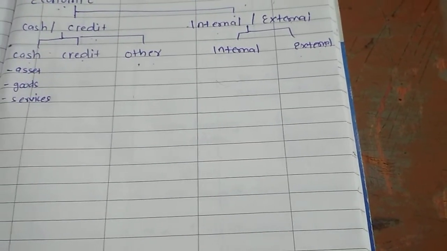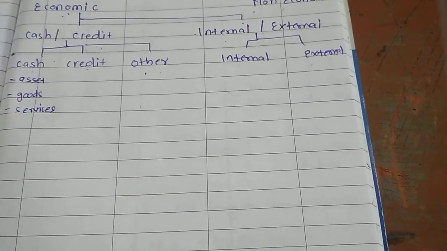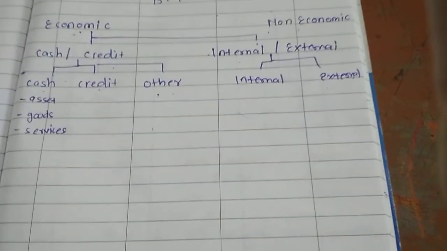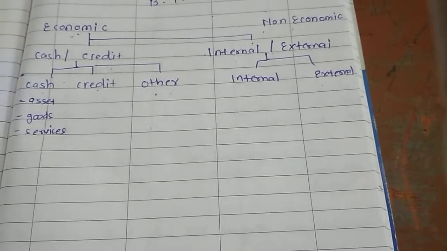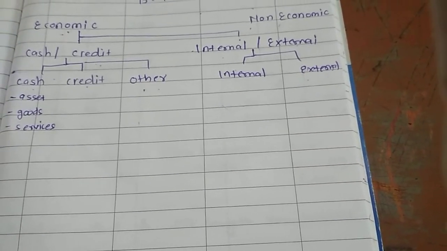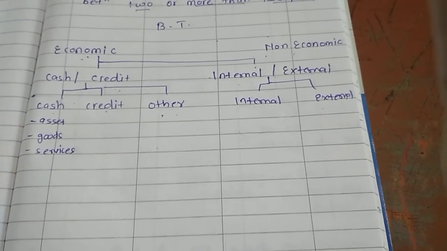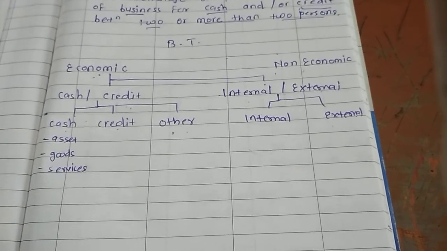उसमें कोई third party involved नहीं है, ठीक है, जो भी है वो internally है. So depreciation, this is also the example of internal transaction. So economic transactions are classified into cash or credit and internal or external transactions. So this is the classification of business transaction. In the next lecture, we'll see one illustration based on this discussion.